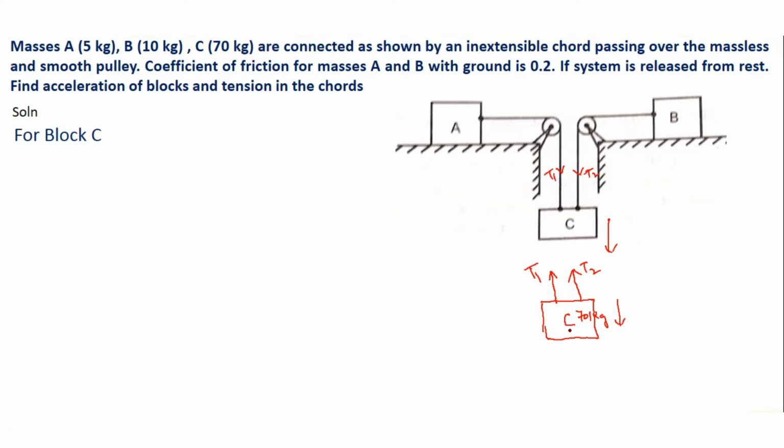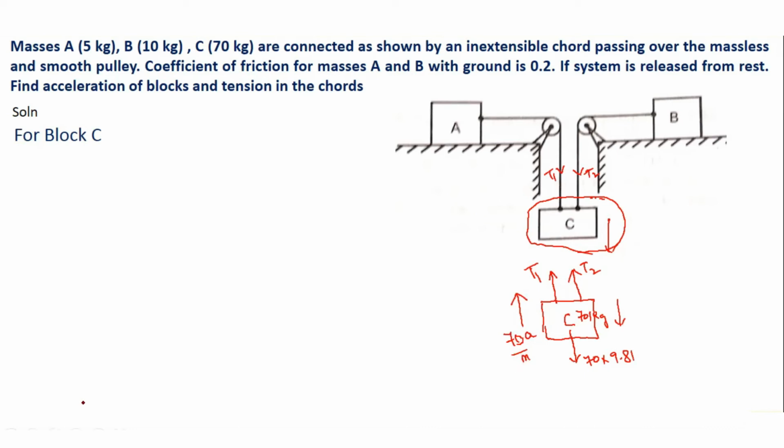Next is self weight, which is acting downward, so it will be 70 multiplied by 9.81. Third is reaction from the contact surface. As there is no contact of this block C with any surface, there will be no surface reaction or contact reaction, and also no friction force. Next step is to show the imaginary force in the direction opposite to the motion. The motion of block C was in the downward direction, hence the inertia force will be acting in the upward direction with a value of 70 multiplied by A, where 70 is the mass of block C.